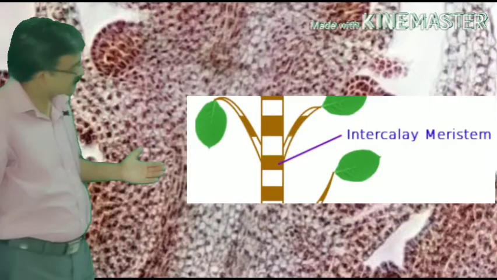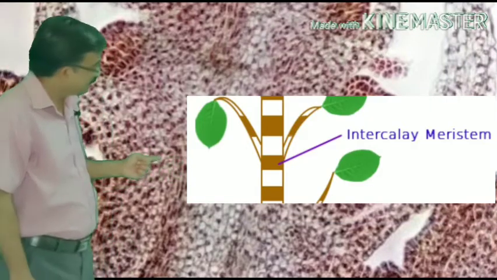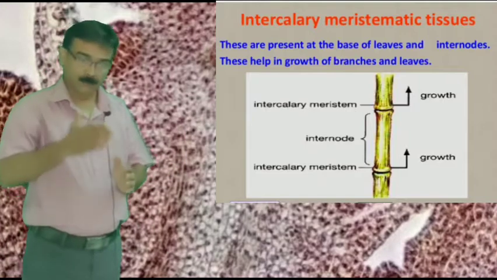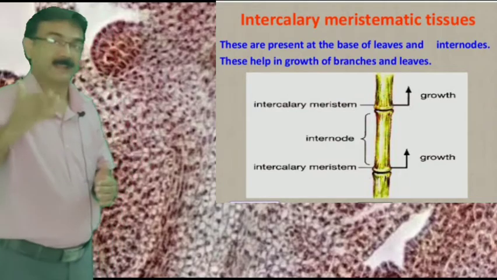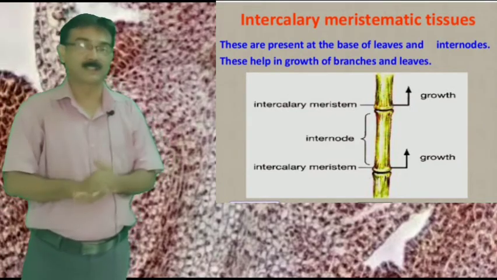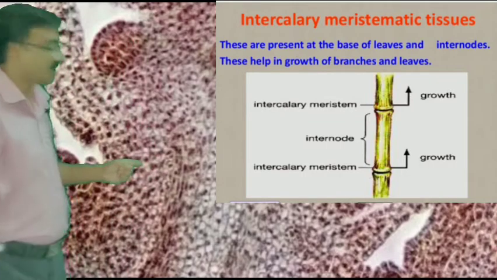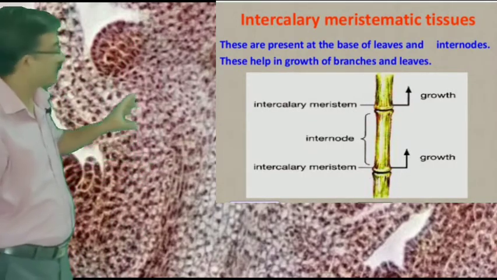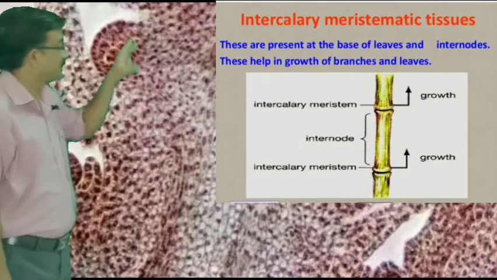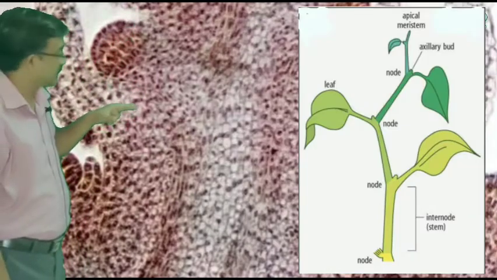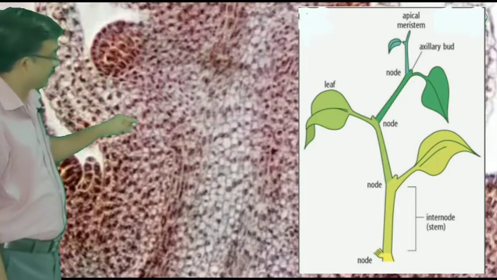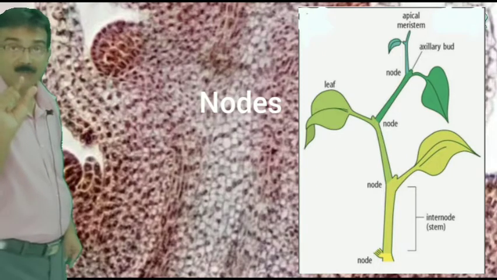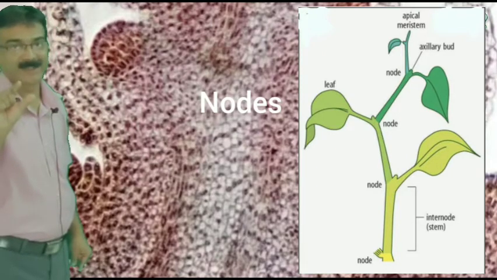Now, the next type of meristematic tissue is intercalary meristematic tissue. Older plants become denser and denser, meaning older plants have more branches. It is because of the presence of these intercalary tissues. Now you are observing this image of a stem. In this stem image, you are observing some particular points. These points are nodes. Nodes are the patches of meristematic tissues.